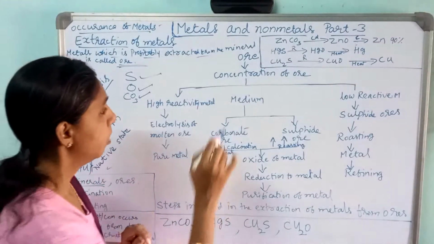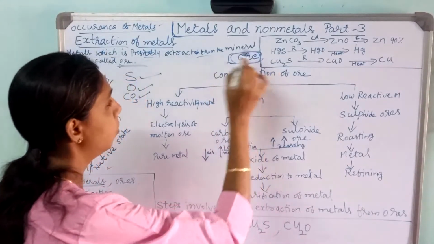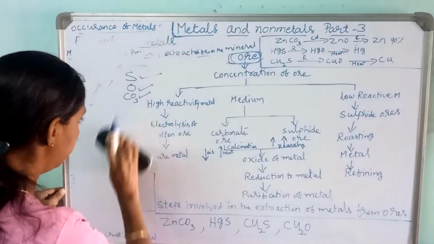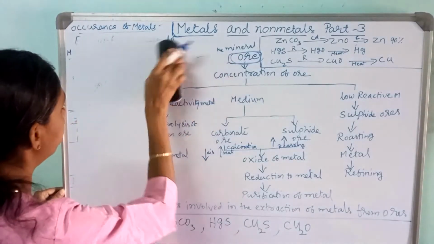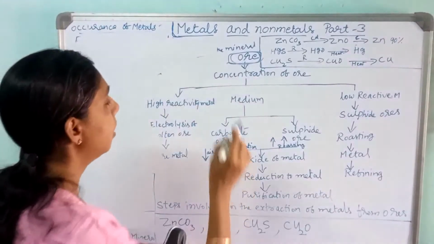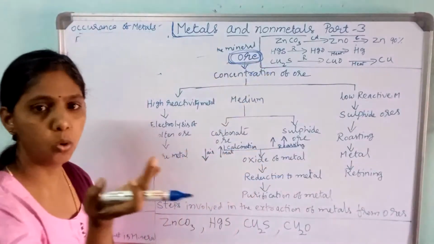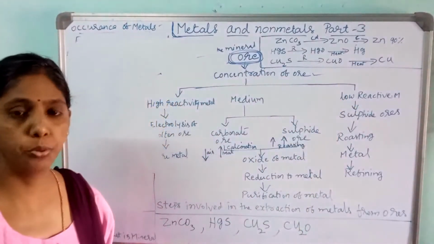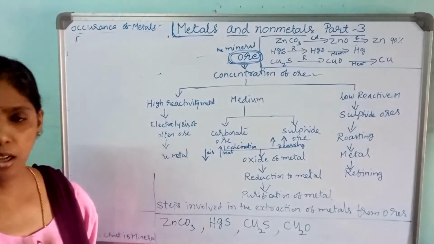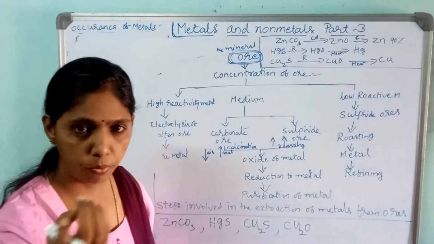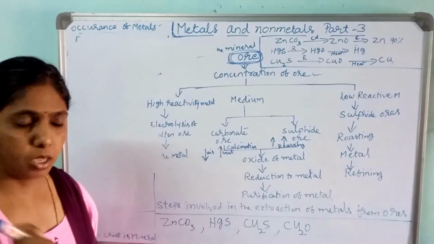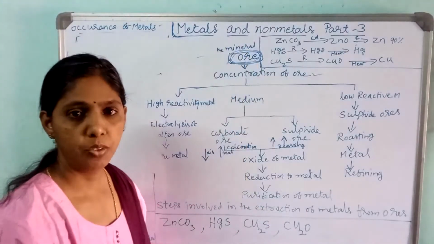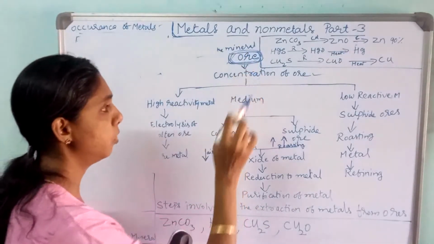So here we are having ore. See here, what do we have? We have ore. So first what we have to do? Concentration of the ore. I told previously that as soon as we bring the green leaves we want to use them. In the same way here also, as soon as we get the ore we want to take the metals, so it has to proceed for concentration of the ore.